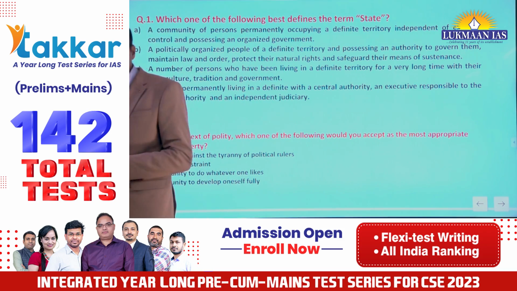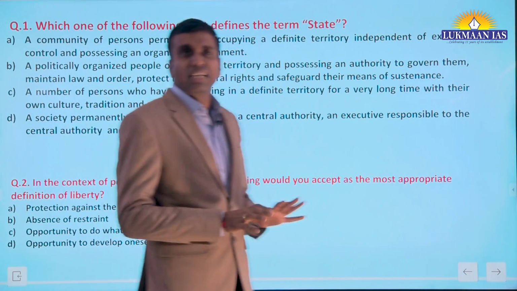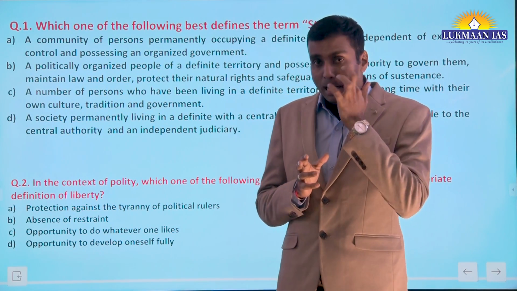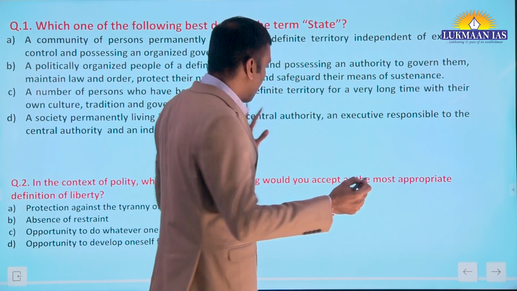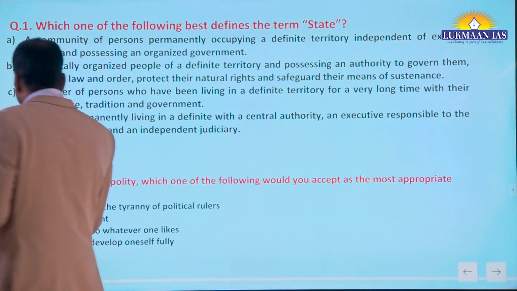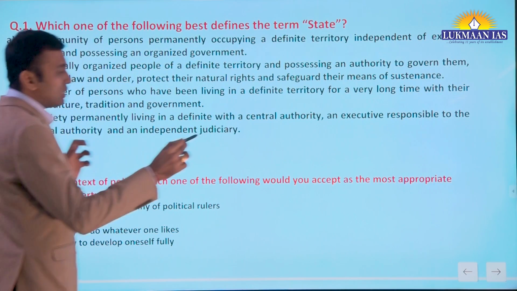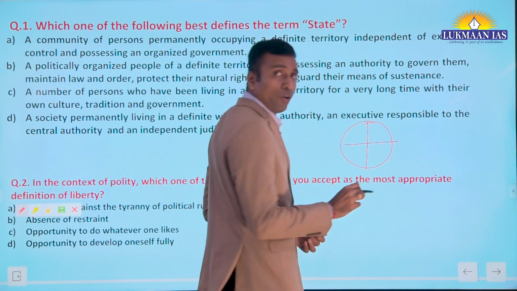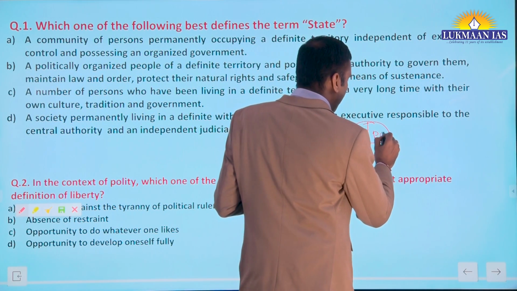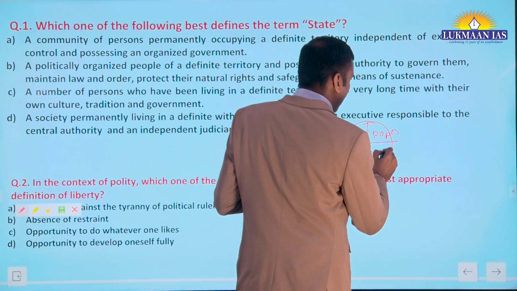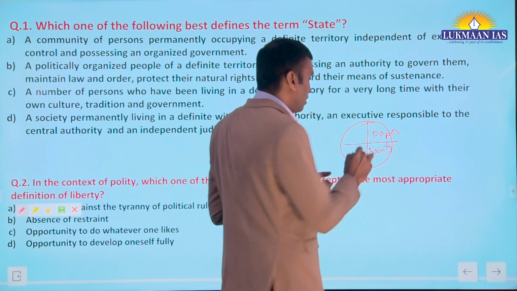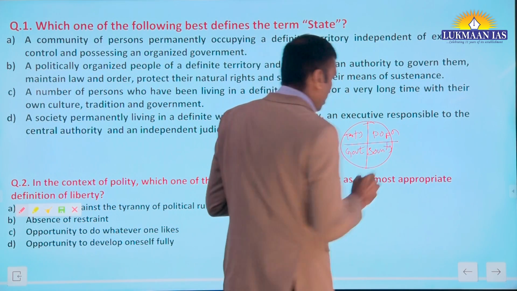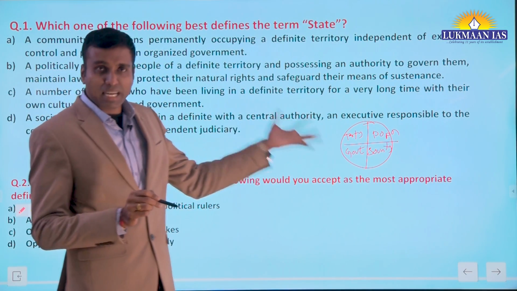Now the question is, what exactly is the meaning of the term state? State is a political concept, a political entity which has four major characteristics. If I am going to draw here, this is state. I will be dividing this state into these 4. One is population, another is sovereignty, and one is territory. The 4th one is government. So this is what the term state implies.